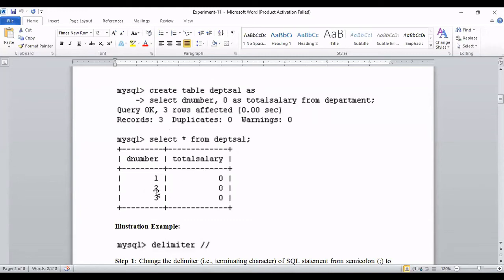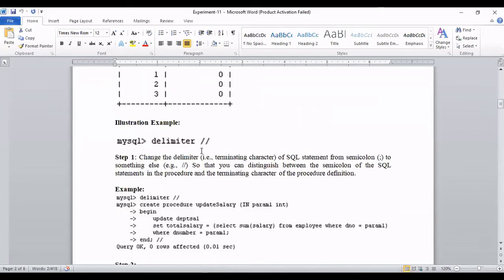Similarly, if I pass 2 to that procedure, then the salary will come and will be updated here at a time. So that's why we have changed the delimiter to double slash. It means every SQL statement will end with this double slash line. Or you can change this to a dot also.